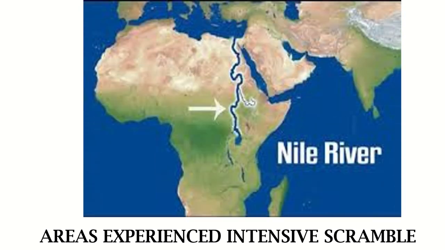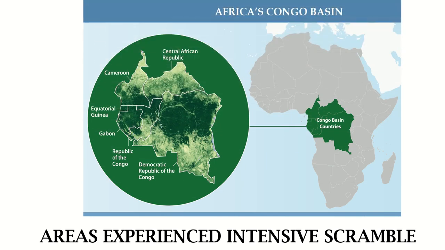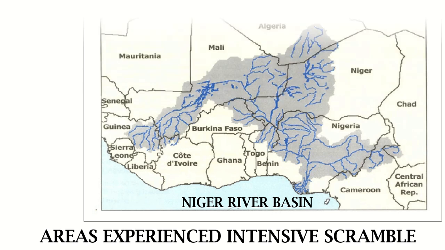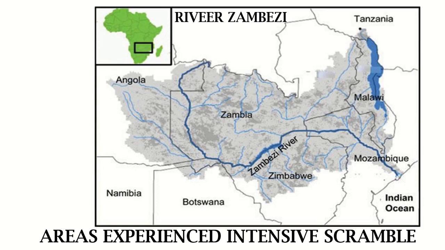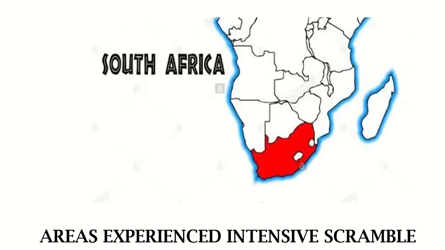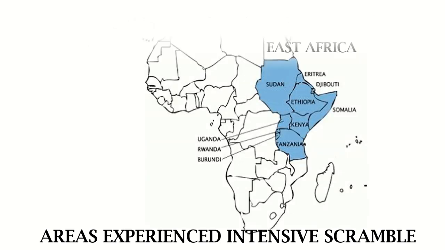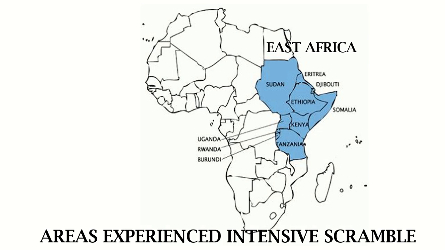Then let's check the areas that experienced the intensive scramble during that time. We have different areas in Africa that experienced the intensive scramble, like the Nile River, Congo Basin, River Niger Basin, River Zambezi, South Africa, and East Africa. All these areas experienced the intensive scramble because of their potentiality.